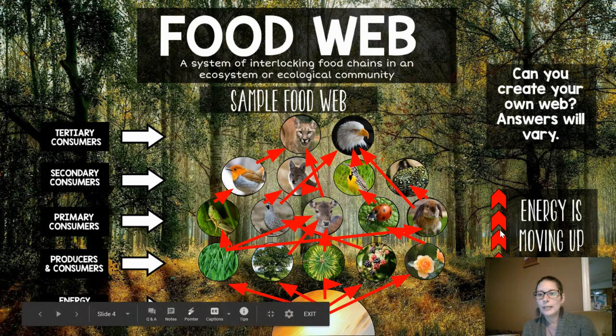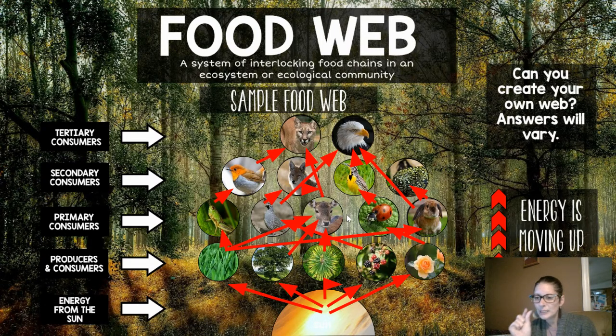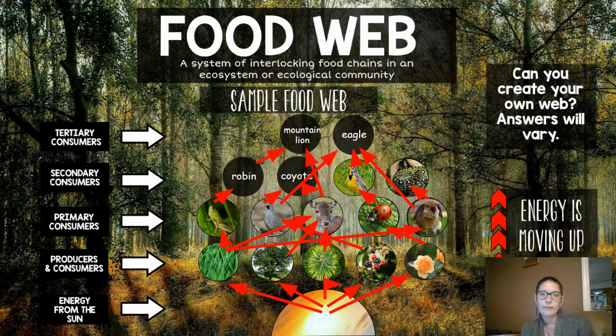And if you look at this part right here, the energy is moving up, but the higher it goes, the less energy there is. So the sun gives off all the energy. So the one that has the most energy are your producers. And then your primary consumers eat that energy and they get energy from that, but they get a little bit less energy than the producers had. And then the secondary consumers eat the primary and they get a little bit less energy than the primary consumers had. And then the tertiary eat the next row and they get a little bit less energy than the row below them had. Okay. So it all plays a huge part. And this is just showing you the names of these animals here.